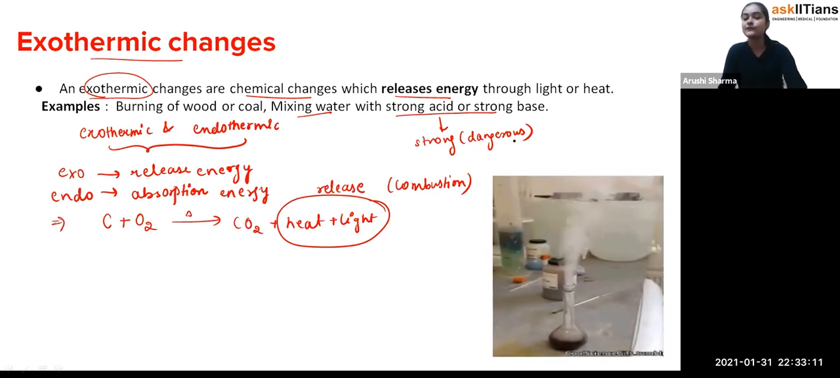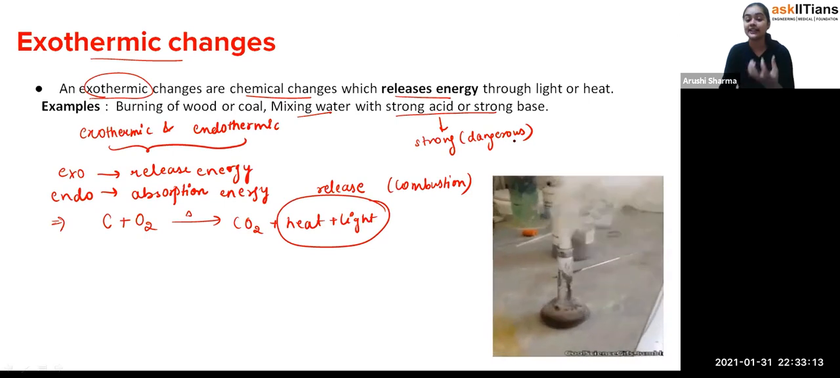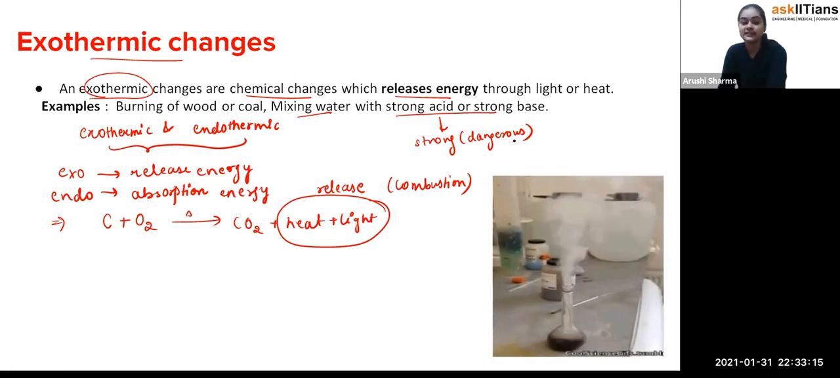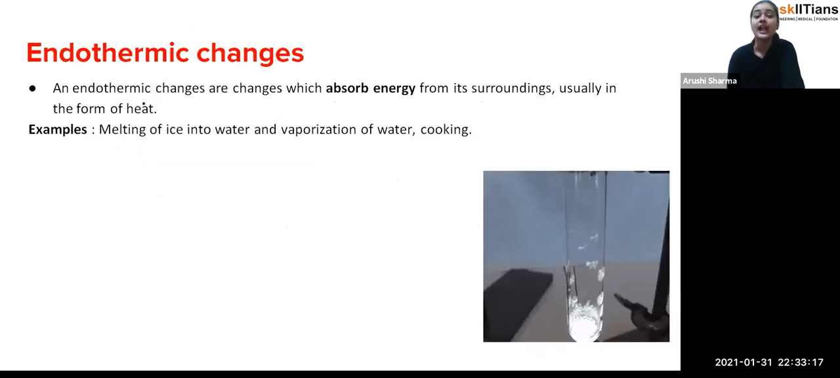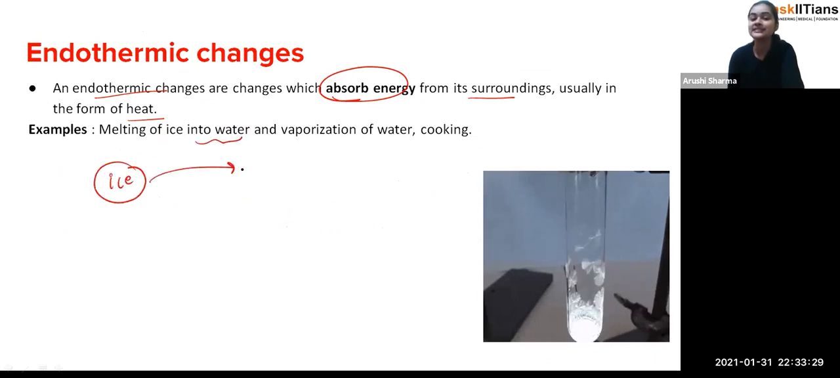Now as I told you, endothermic changes absorb energy. So you can see here, endothermic changes are changes which absorb energy from their surroundings, usually in the form of heat, like melting of ice into water. See student, when the ice starts melting into water, at that point the ice is having a low temperature.